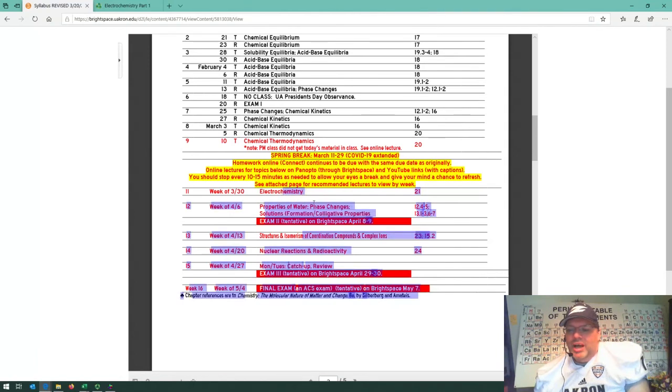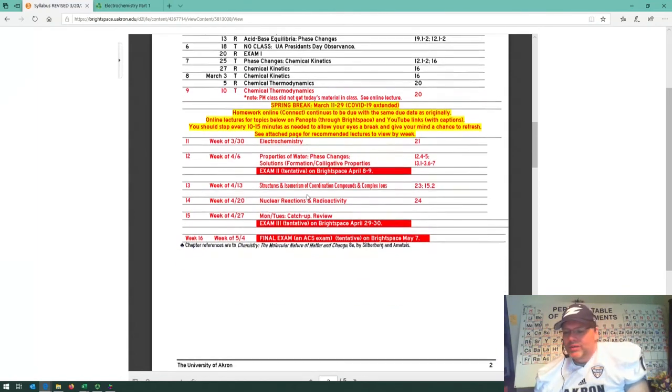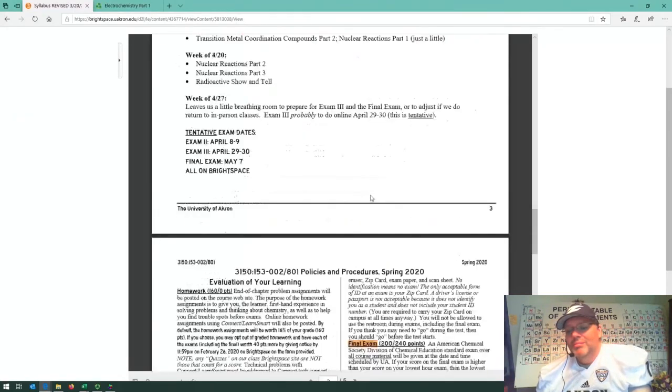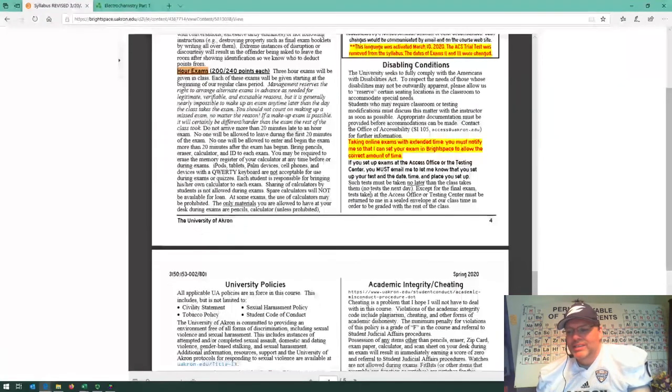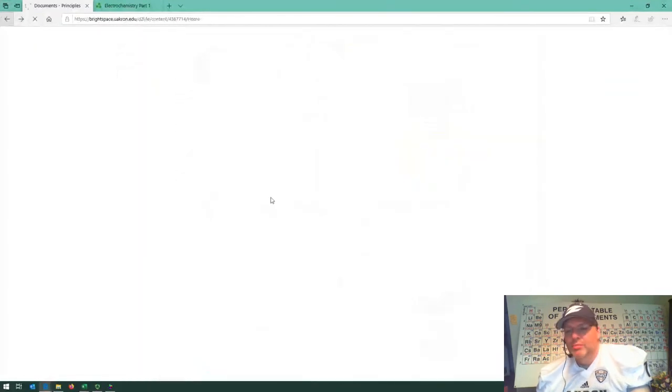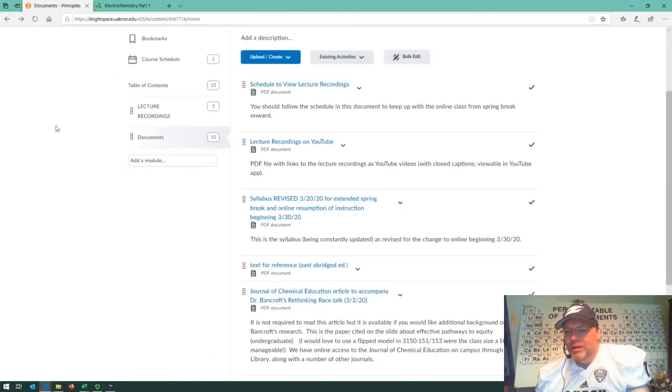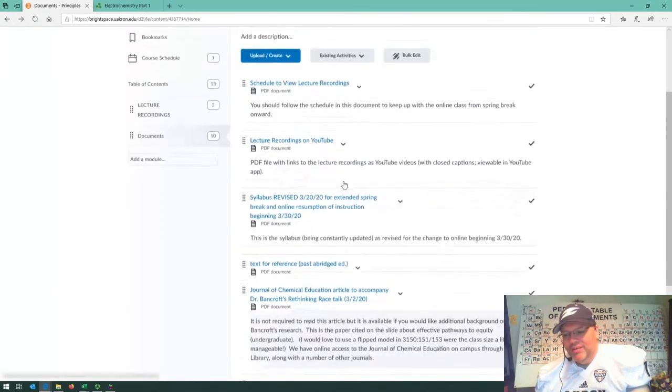The topics here are basically in the order that they were going to be. The exam dates are pretty much going to be April 9th, April 30th, and May 7th for the second exam, the third exam, and the final exam. But that's the revised syllabus. That is on documents under content in Brightspace, even if Brightspace doesn't want to open it the way that I really intend for it to open. So do check that out.